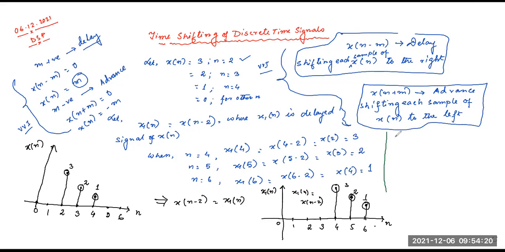Let x2 of n equal x of n plus 2, where x2 of n is an advance signal of x of n.